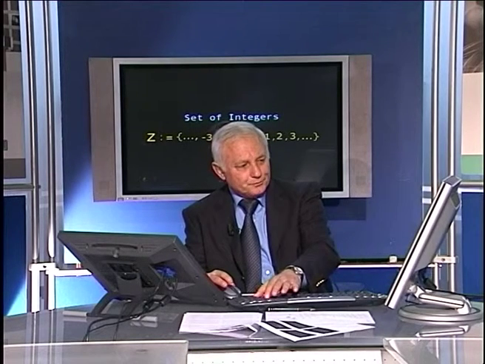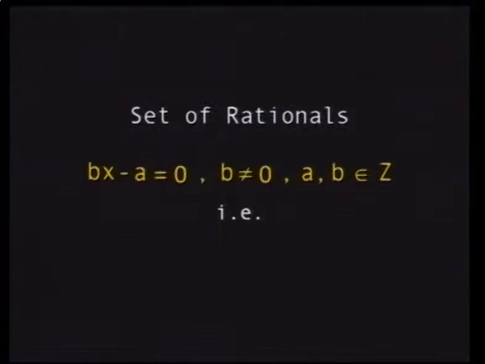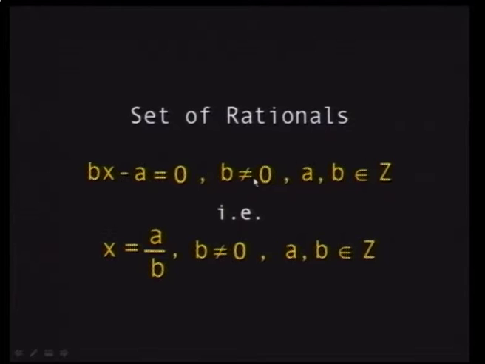and subtraction. But then you have the set of rationals, which we encounter all the time. The set comprises all possible x satisfying bx minus a is equal to 0, where b is not equal to 0, and a and b are elements in the set of integers. So you can put them in this form: x is equal to a over b, where b is not 0, and a and b are integer numbers.